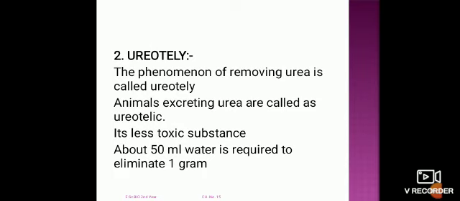So in this case, we have seen that these organisms remove urea from the body as excretory waste, especially under a restricted supply of water, especially in terrestrial animals where a moderate supply of water is available. They need to be detoxified, they need to discharge metabolic waste, and approximately 50 ml of water is required to eliminate 1 gram of nitrogen.